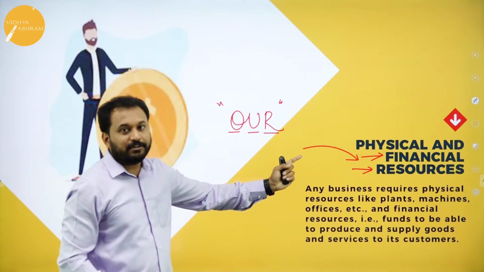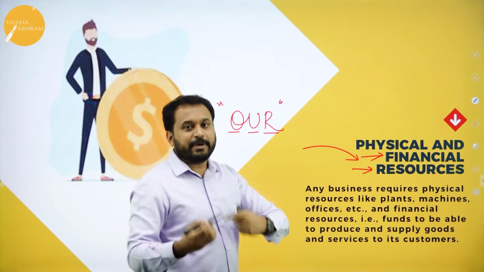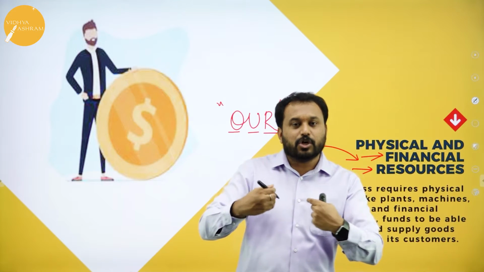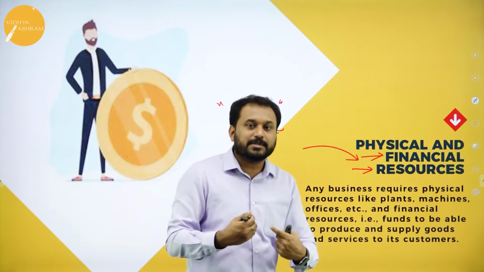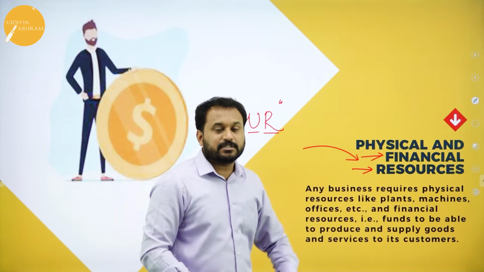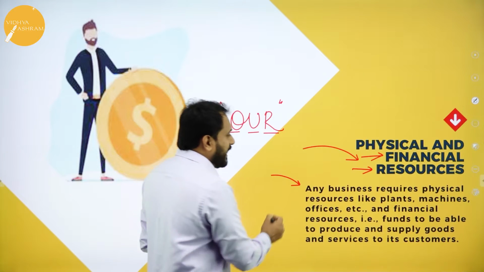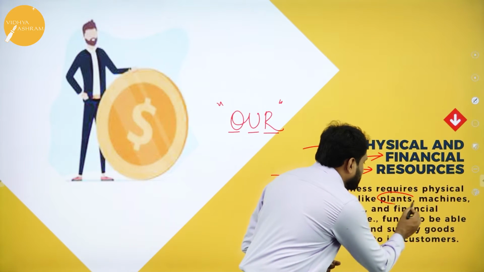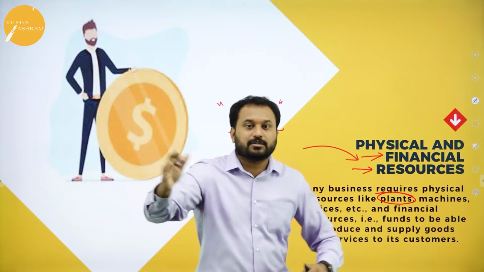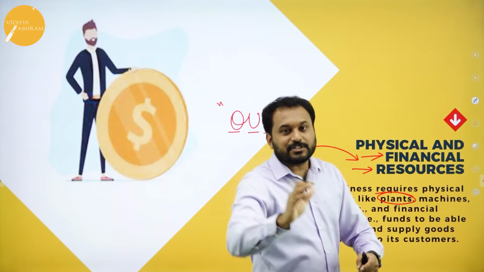If you use your resources optimally, for whom is it beneficial? It is beneficial to yourself, the person who has started the business. That's why the objective should be physical and financial resources, you need to maintain them. Any business requires physical resources like plant and machinery. Students, please understand, those who have come from science to commerce, plant doesn't mean trees, herbs, shrubs.